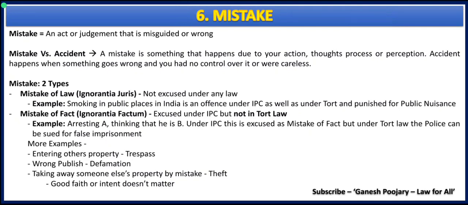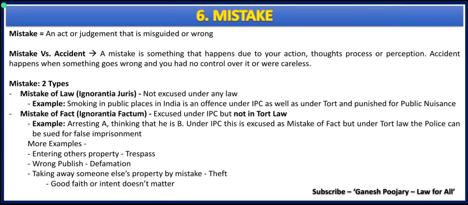What happens in mistake of fact? Under mistake of fact or ignorantia facti, when we were discussing IPC, I very clearly gave an illustration where I said under IPC, mistake of fact is an exception. The general exception allows the person to get an exception under mistake of fact. For example, a person has gone to hunt a tiger which was bothering the entire village, and he sees a bush where there is some movement and he thinks there is a tiger and shoots, and then he realizes it is not a tiger but a person.